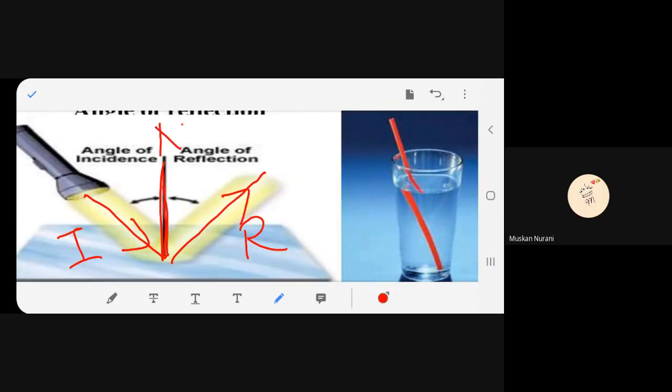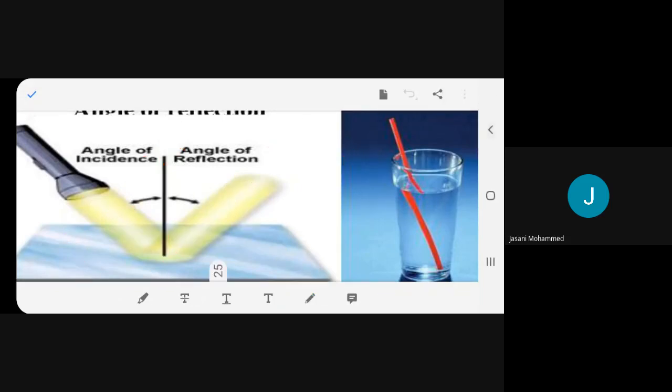This is the angle of incidence, angle I, and this is angle R. So we know angle I is equal to angle R. All of you agree?